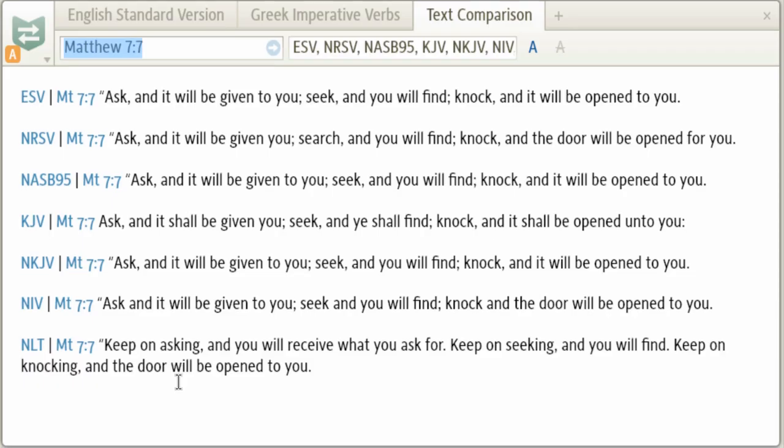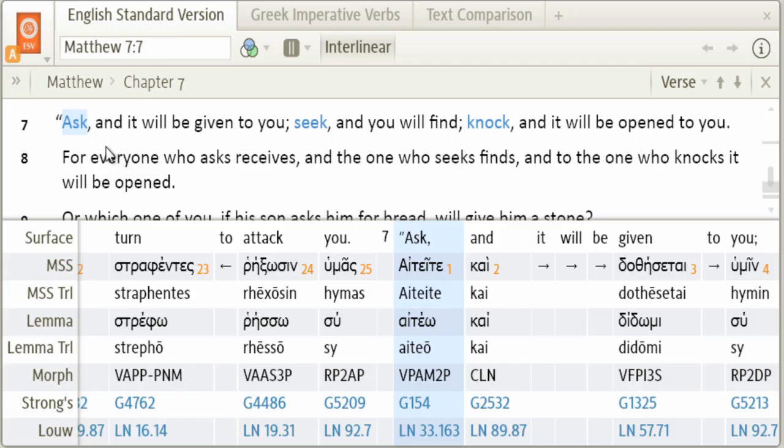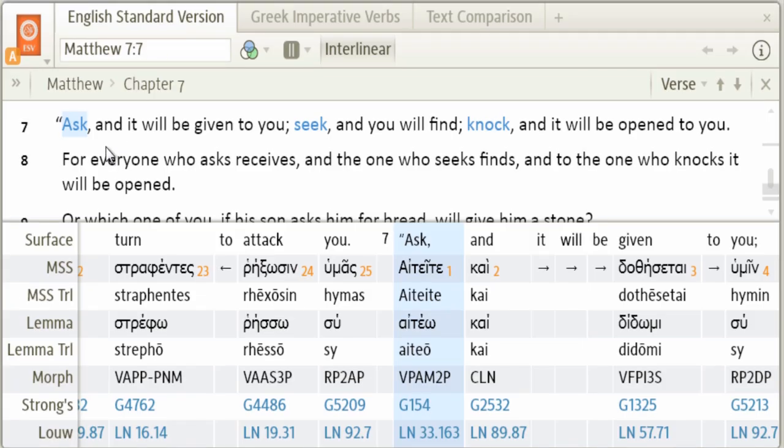So you can see that insight as to how the Greek present tense works with the imperative mood explains why the New Living Translation differs from all the other major translations. And as I said before, bringing the force or the sense of the present tense in the imperative mood is a difficult task to accomplish in translation. But you can bring that force out as you teach, and it would be valuable, especially in a passage like this, where just reading it in English, someone can think, well, I asked God for something once, and it wasn't given to me. Here, the idea of the present tense shows that the action should be repeated.